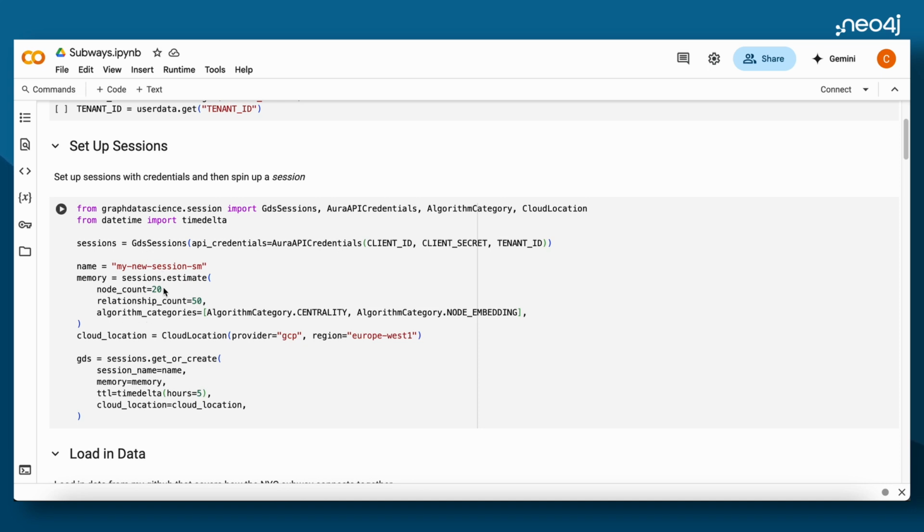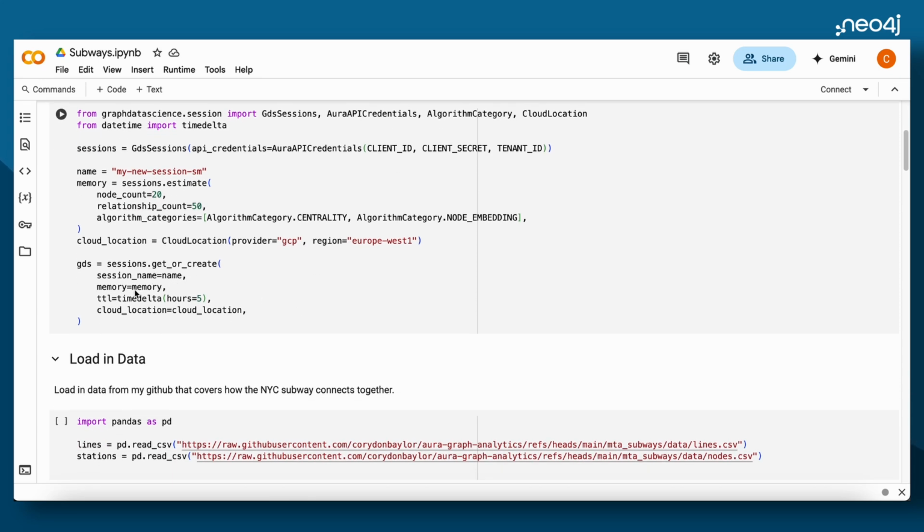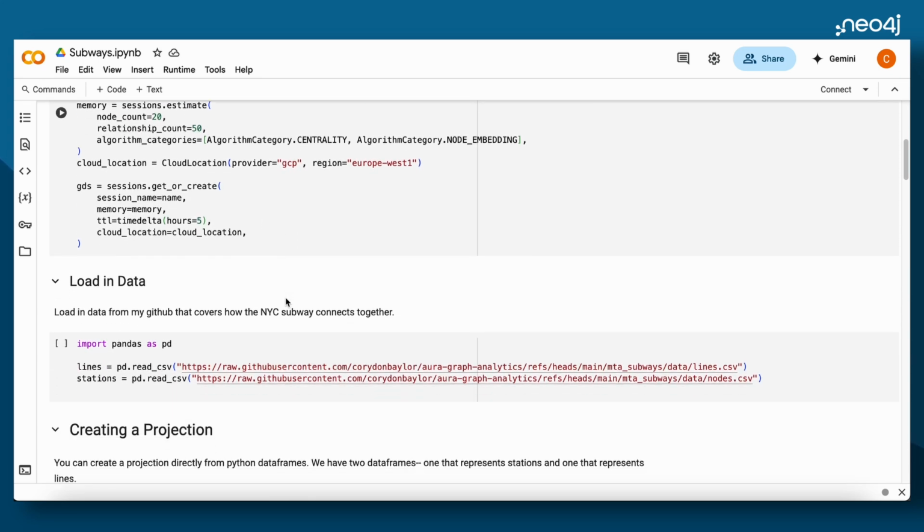Then we're going to create a session object, and then we're going to estimate the size of the session we'll need. I made a pretty low estimate. You're actually going to need a bigger one, but it gives you a little idea that this can run even if you get your estimate wrong. So then we create our session. We're going to call it GDS.